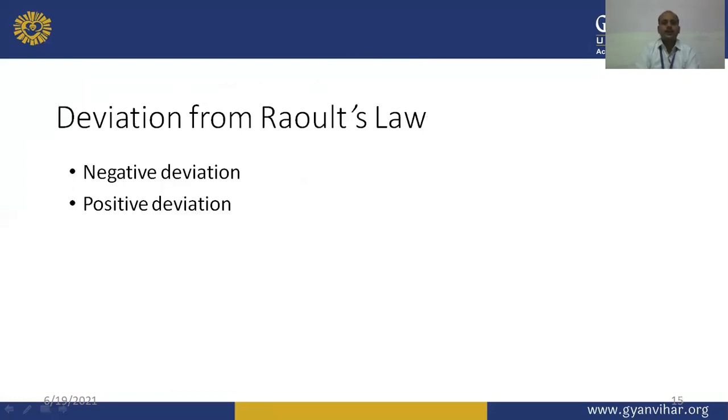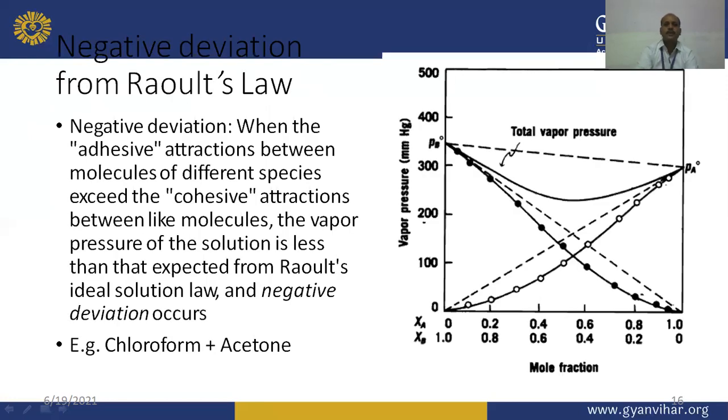Now the real solutions, or non-ideal solutions, show deviation from Raoult's law. The deviation may be of two types: it may be negative in nature or positive in nature. So there are two types of deviation from Raoult's law, one is negative deviation and the other is positive deviation. Now let us see each one in detail.